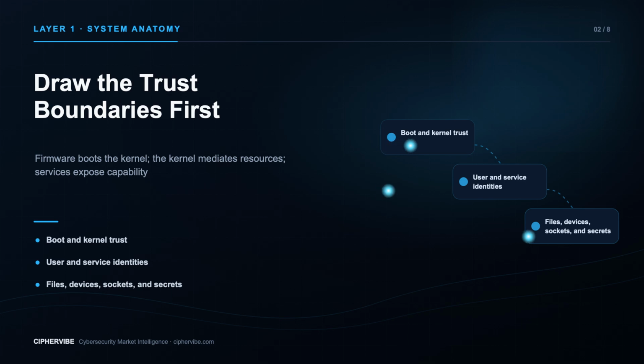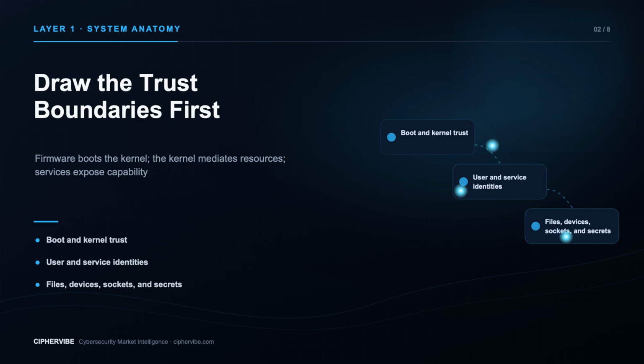User space contains services, applications, shells, management agents, and security tools. Each process runs with an identity, permissions, credentials, open handles, and network connections. Linux combines user and group identifiers, permissions, access control lists, capabilities, and mandatory controls, such as SELinux or AppArmor. Windows uses security identifiers, access tokens, privileges, access control entries, service identities, and controls such as app control and Defender. The shared question is, what can this process do if exploited?